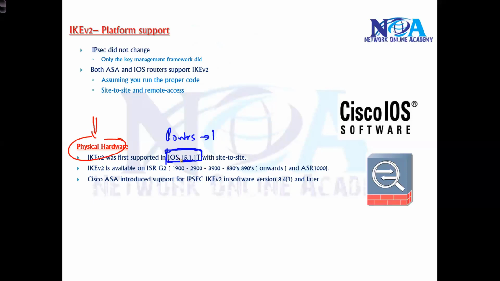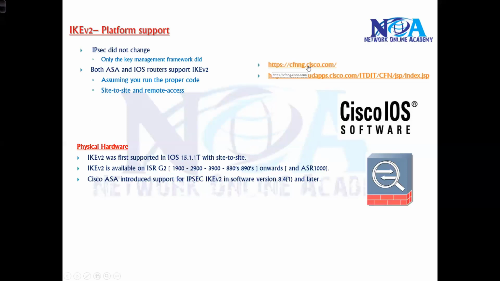Most of the Cisco routers from ISR second generation, these platforms do support 15.1 or later IOS versions, like 15.2, 15.3 onwards. For the newer routers, you have to check the Cisco website, these are the specific URLs where you can check the specific feature support. Most of the ISR second generation series routers do support the 15.x IOS versions.